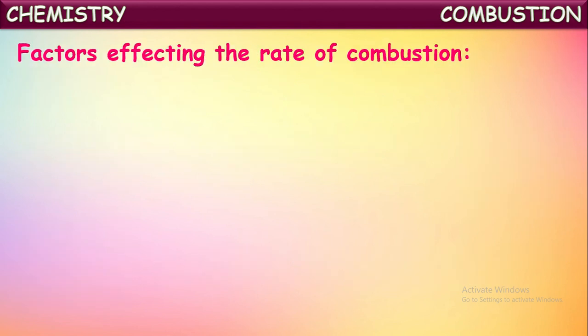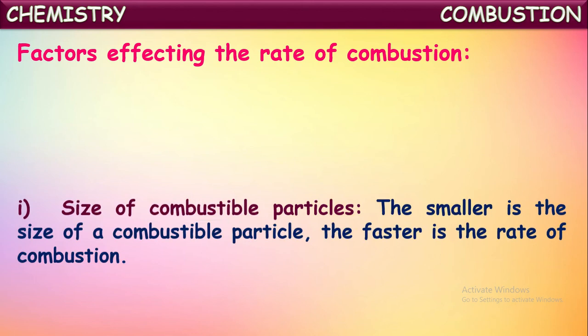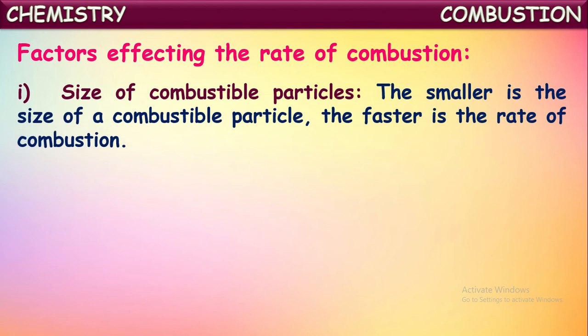Now, the factors that affect the rate of combustion, that is, the speed of combustion. One of the factors affecting the rate of combustion is the size of the combustible particles. The smaller the size of the combustible particle, the faster the rate of combustion. So if the size of the particles of a combustible substance is small, it catches fire easily and burns at a faster rate. For example,